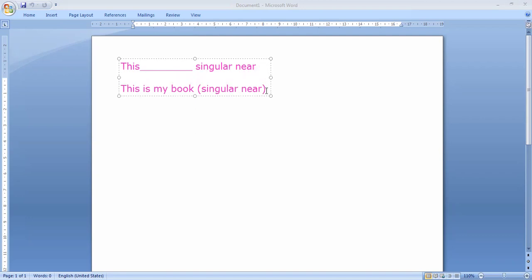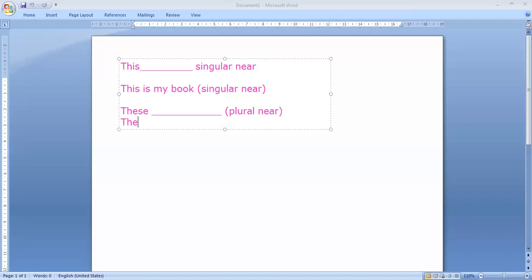The next one. So the plural of this, it will be what? Can you remind me? These. Okay, when we talk about something that is plural but near, it is called plural near. We use plural near. So we use this for singular near, like this is my book. The book is near from me, and I point to the book and say this is my book. When we talk about plural near, I say these.